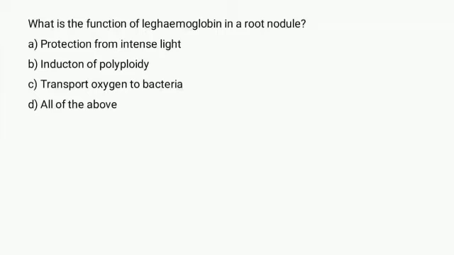The major role of leg hemoglobin involves the protection of nitrogenase enzyme from denaturation if exposed to atmospheric concentration of oxygen. But at the same time, its role is to supply an ample amount of oxygen to bacteria for respiration. So our correct answer is option C.